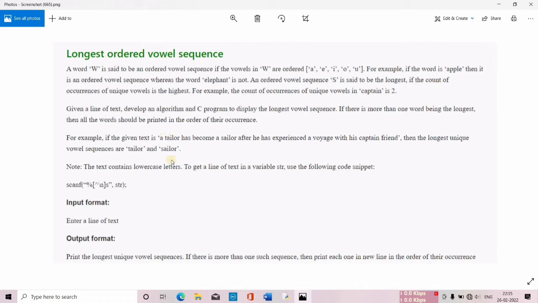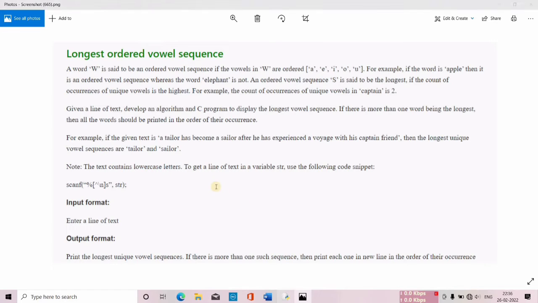So ultimately, after doing these two things, we will be getting strings as the output, tailor and sailor. From this particular input we'll be getting two outputs, that is tailor and sailor. And if we look at the input and output format, the first line will have a text message as an input, and for the output you have to print the longest unique vowel sequence, and if there is more than one sequence, then print each one in a new line in the order of their occurrence. Okay, so this is what the question is.